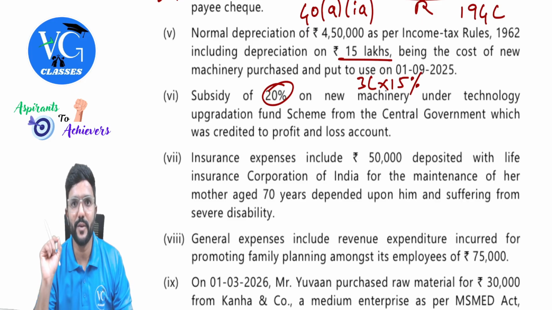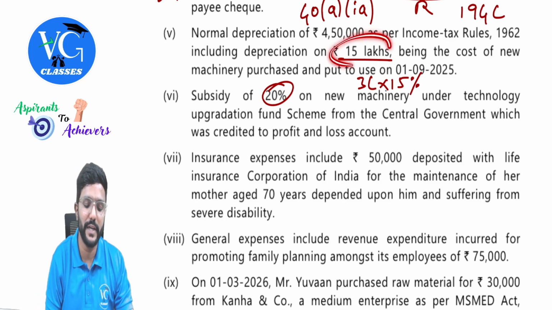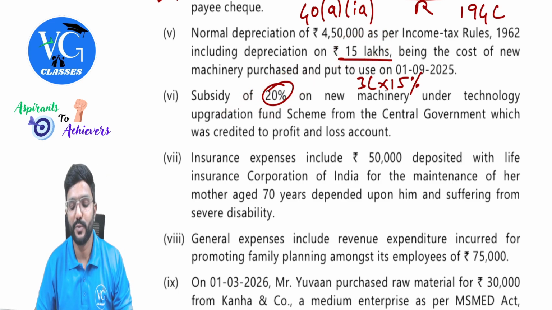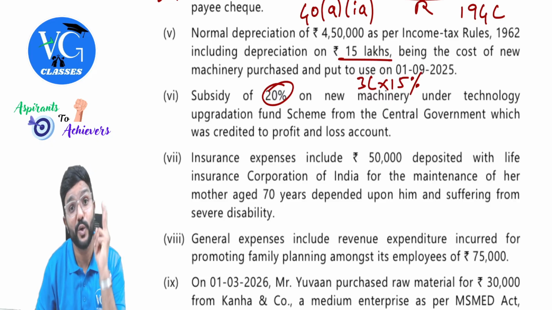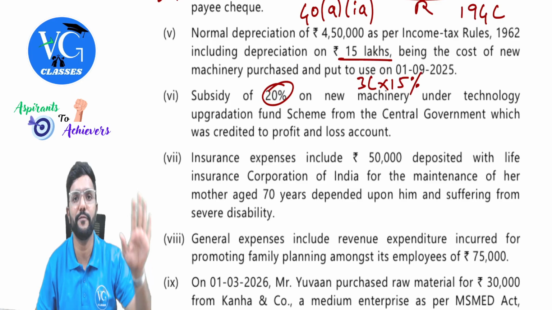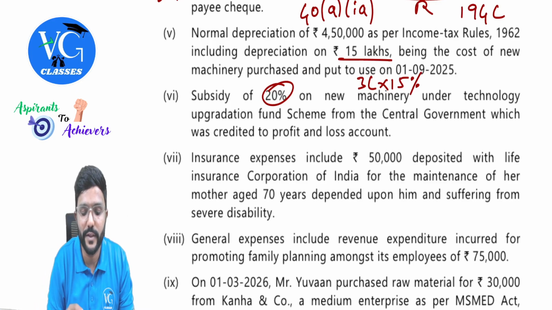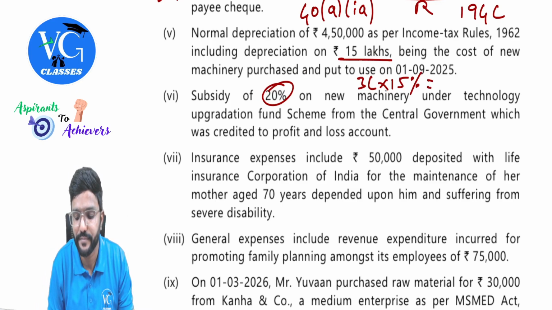Yes. So the actual cost of the machinery which has to be added to the block is 15 lakh minus 20% of 15 lakh, which is 3 lakh, so we get 12 lakh. Depreciation was supposed to be calculated on 12 lakh for plant and machinery, but they have calculated on 15 lakh. So 45,000, whatever we get, we need to add it back. Okay, sir.